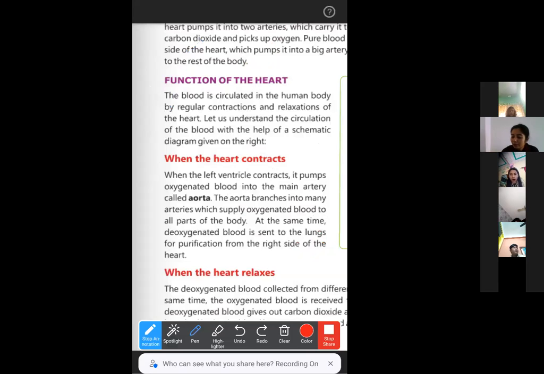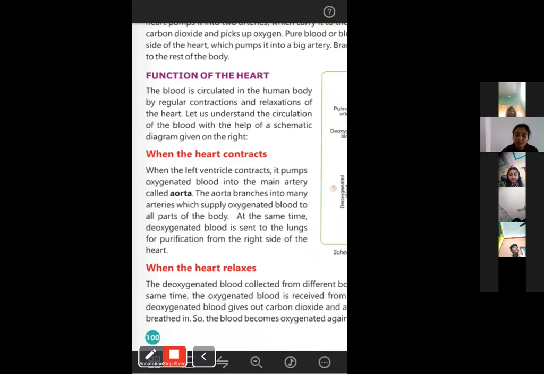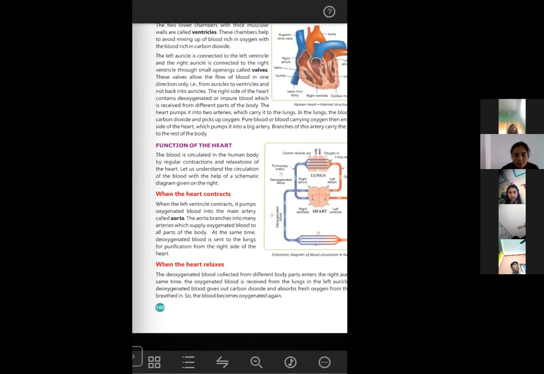But what happens when the heart relaxes? When the heart relaxes, the deoxygenated blood collected from different parts of our body enters the right atrium. At the same time, the oxygenated blood is received. So you can see that the left side and right side are doing two opposite works, right?